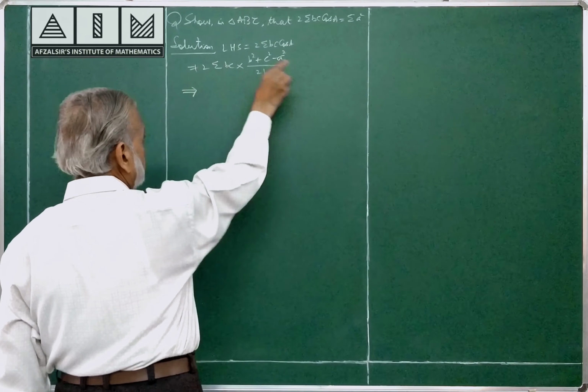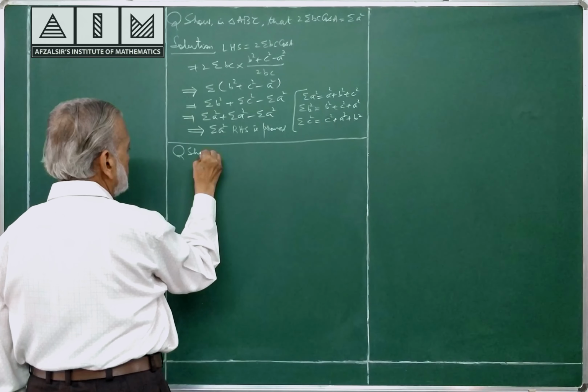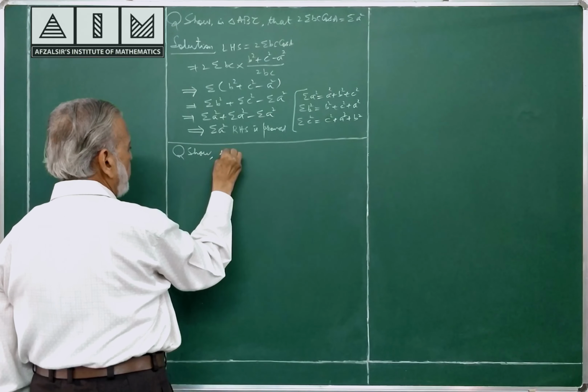Solving one more question, please see. Show in triangle ABC that b minus c whole square cos square A by 2 plus b plus c whole square sin square A by 2 is equal to a square. We are going to prove.